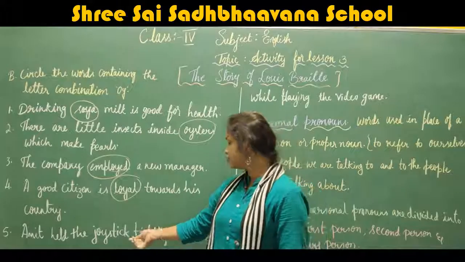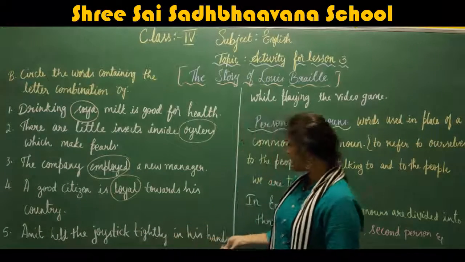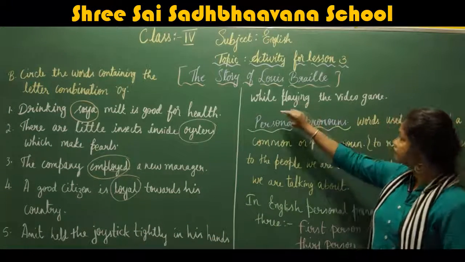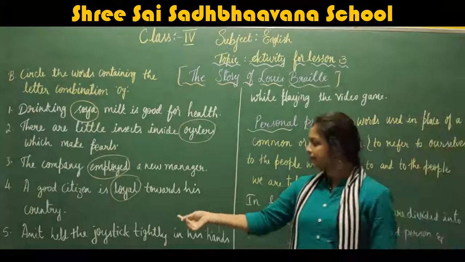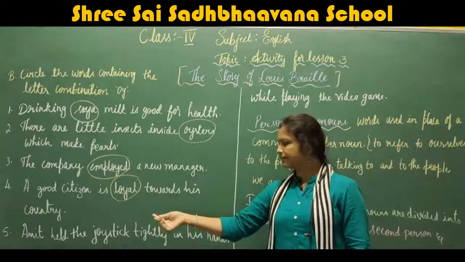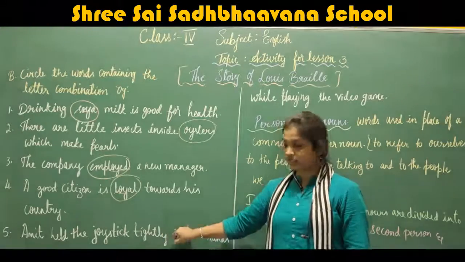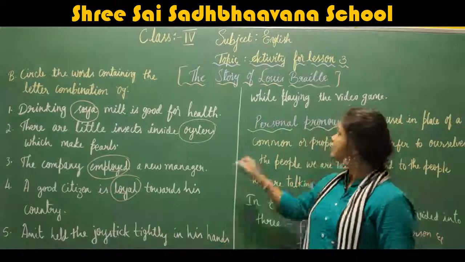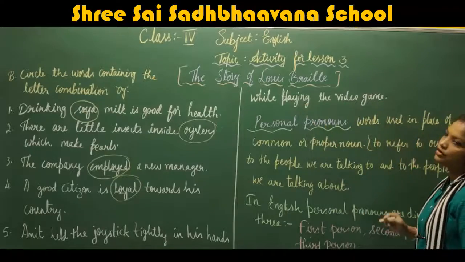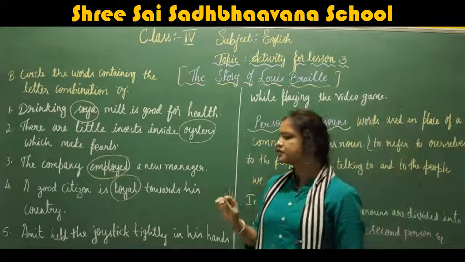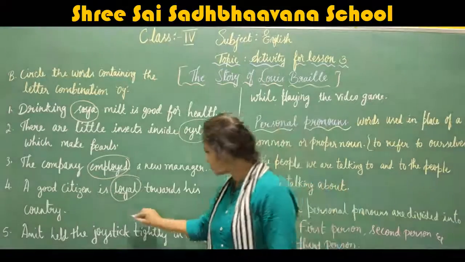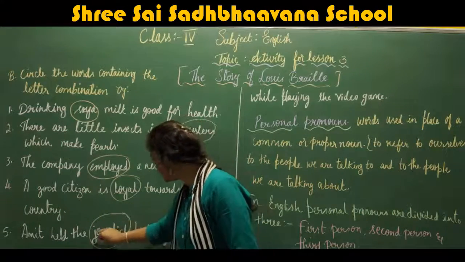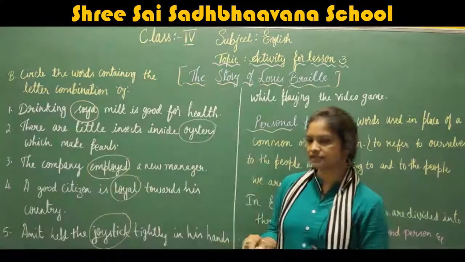So, the last one. Amit held the joystick tightly in his hand while playing the video game. I repeat, Amit held the joystick tightly in his hand while playing the video game. Okay, in this sentence, which word contains the letter combination of OY? It is joystick. Right, J-O-Y, joystick.